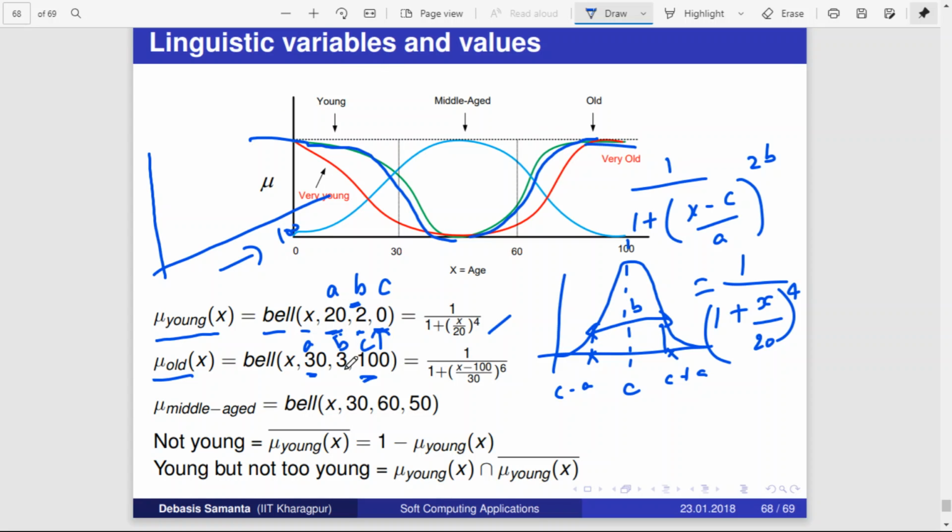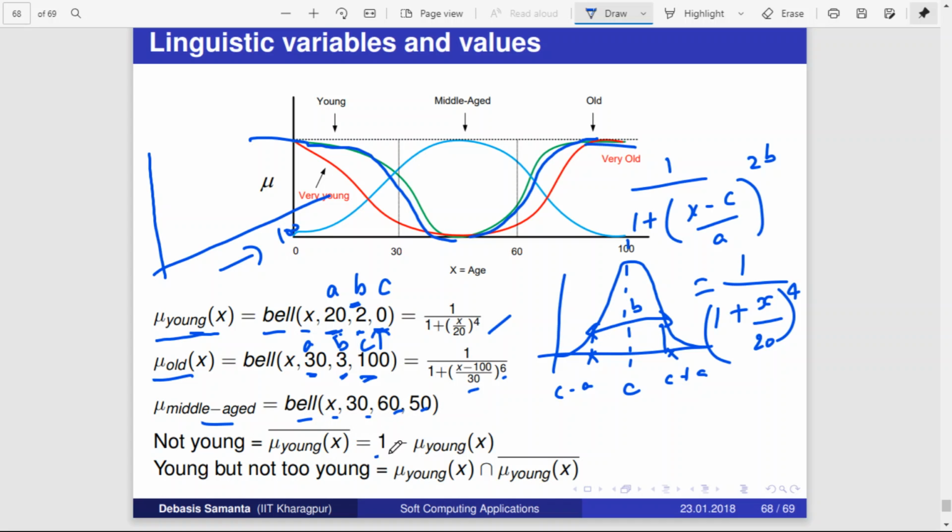And here b is 3, again the slope. When you plug this into the formula, c is 100, so you get x minus 100, divided by a, which is 30, and b is 3, so 2b is 6, right? Similarly, middle aged can be defined like this, with 30, 60, 50.